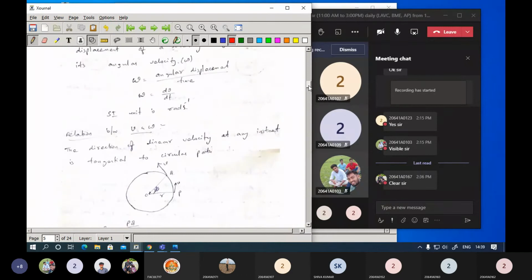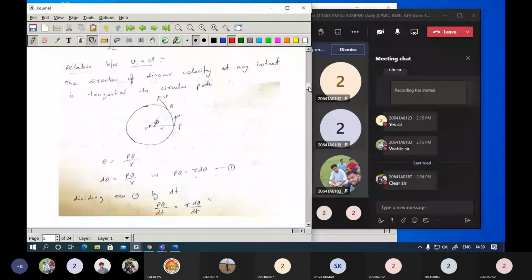Okay, now let us complete here. Now we need to get the relation between v and omega. Now I will continue here. Now let us see the same diagram here. Now this is a circle or the object here. On that you are going to take some point P here. Now what we mentioned, this point P has moved to some point Q. Okay. Now here if you can identify, this is a circle here. Just identify what are the arrow marks that we had drawn. Now here P wants to move. It is going to move here with some velocity. So if you want to identify the movement of the particle, it will be like this.